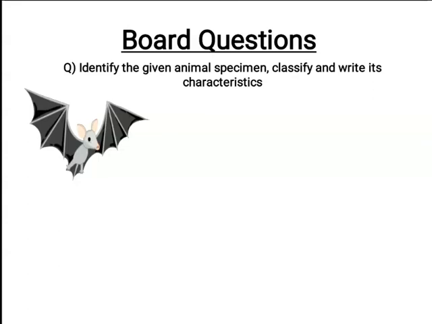I hope you all have identified it as a bat. Now we all know that bat is a flying mammal. In the previous lecture, we have seen that mammals are covered with an exoskeleton of hair and they are warm-blooded. So let us begin.